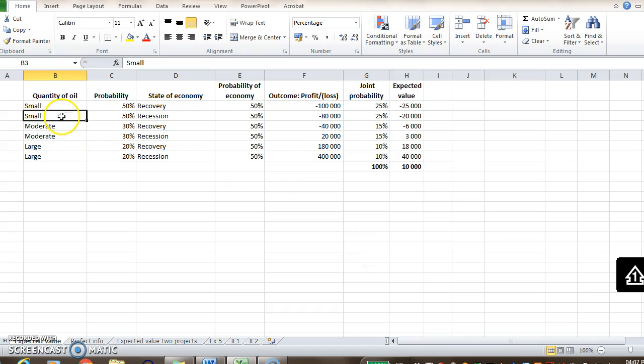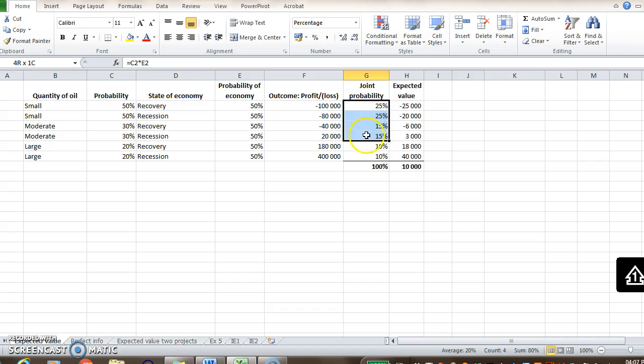Then the combination of a small quantity of oil and a recession is also 25% likely. So that one, that's 50 times 50. Then the combination of a moderate quantity of oil and a recovery is 30% multiplied by 50%, which is 15% likely.